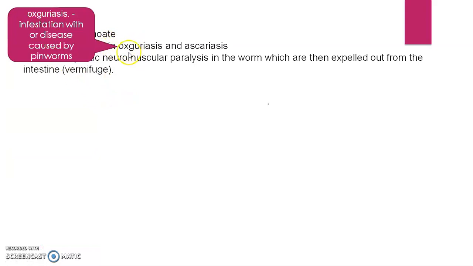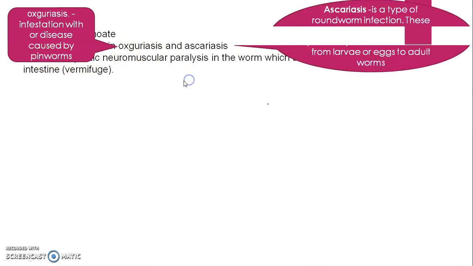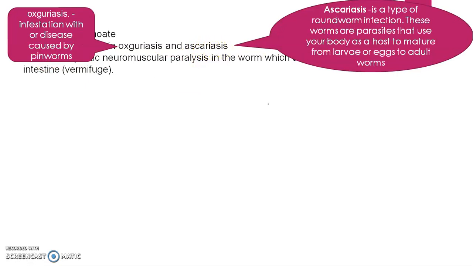We see what is meant by oxyuriasis. Oxyuriasis is the infection or disease caused by pinworms. And ascariasis is a type of roundworm infection. These worms are parasites that use our body as a host, maturing from larvae or eggs to adult worms.